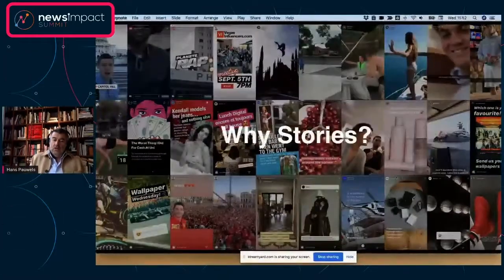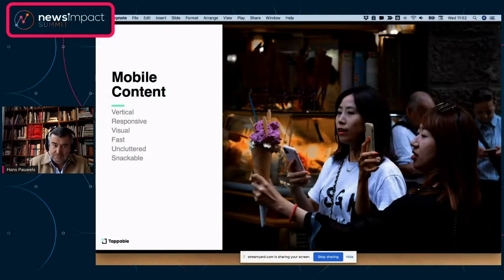So you may ask the question, why stories? Well, stories is the best way to actually share mobile content. It is vertical because people are using mobile content differently, right? So it is vertical. It has to be responsive because there's a million different telephone sizes. It has to be very quick and visual, with uncluttered navigation. And we believe as people are on the go, it has to be snackable.